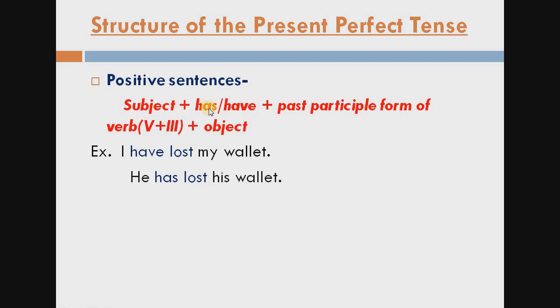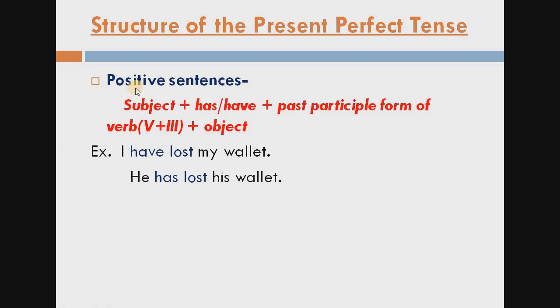According to the subject we use has or have. When the subject is singular we always use has, and when the subject is plural we use have. In the previous video lecture I explained about the singular subject and the plural subject.